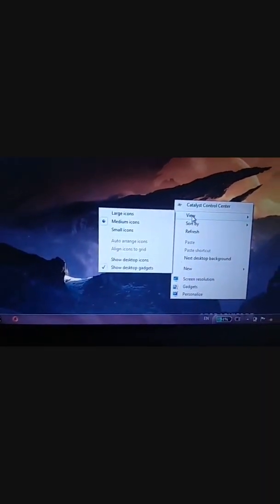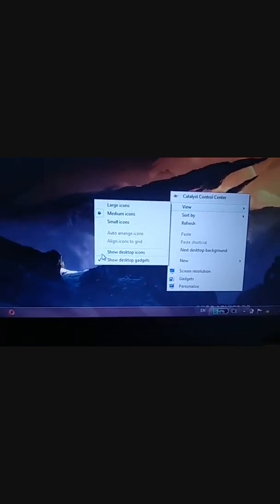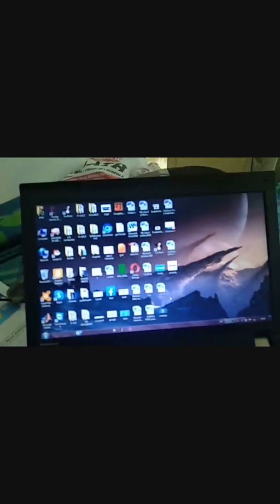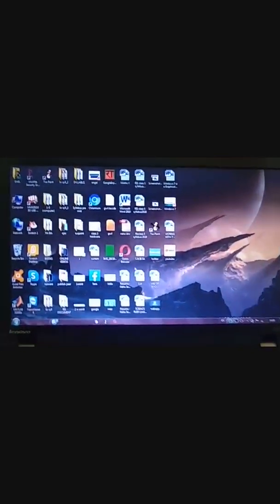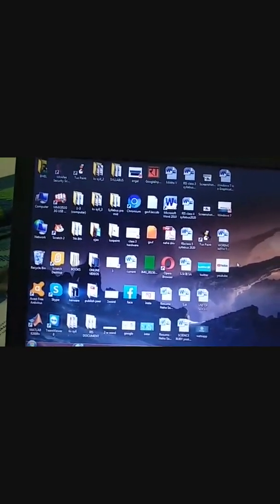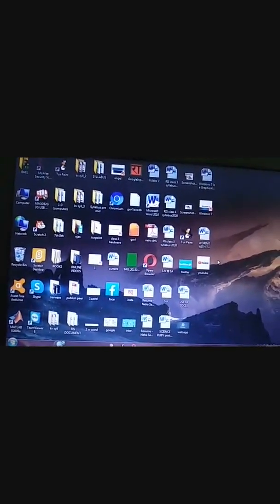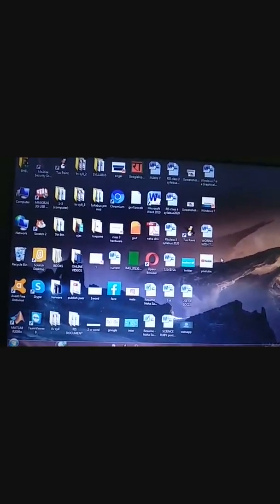Hidden. Means your icons become invisible. Now you are not seeing your icons. Okay, now see, again do right click. If you want to see your icons back, then right click and go to the view option. In the view option, click show desktop icons. Now see, these are the icons which you are seeing. So in this way you can hide or show your desktop icons on your desktop screen.